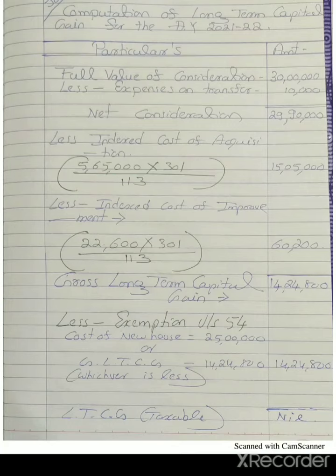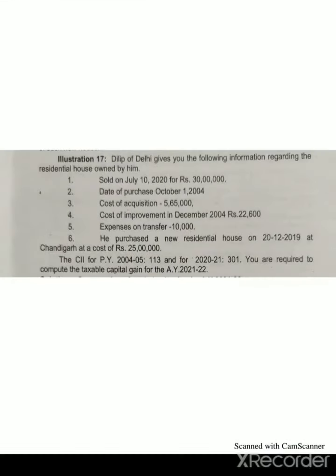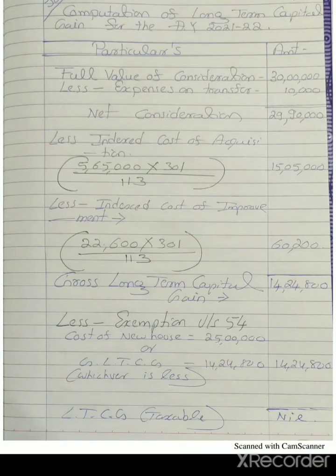Then after that, less indexed cost of improvement. Here the improvement information is also given. Look here. The cost of improvement in December 2004 is rupees 22,600. This property is long term, so the improvement cost should also be indexed.